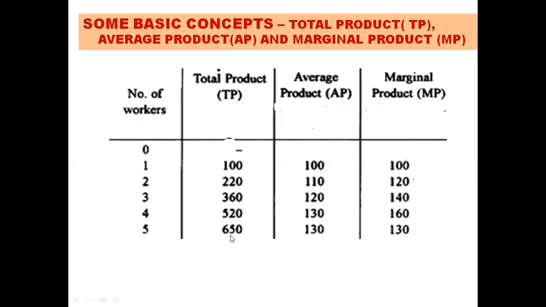Similarly, TP has increased to 650 when 5 workers are employed. AP is 650 by 5, which gives us 130. And how do you find MP? 650 minus 520 divided by 5 minus 4. So 650 minus 520 is 130 divided by 1, which gives us 130. So this is how we find TP, AP, and MP. This concept will be useful when I explain the production possibility curve and other concepts in my next video.